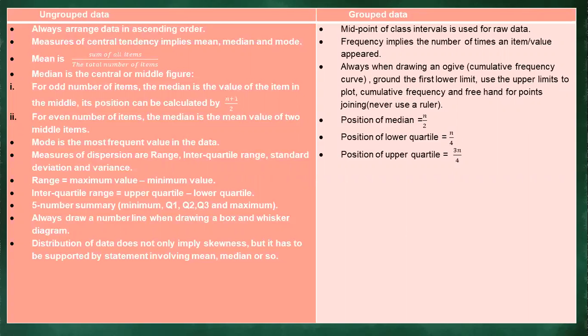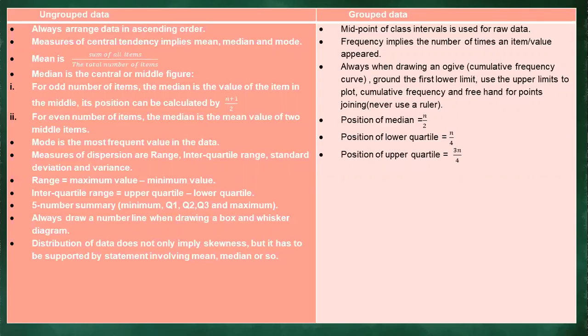And then we go to the grouped data. Under grouped data, we have to focus on what? The midpoint of the class interval is used to represent the data. So this one of class interval is very, very important under grouped data. I think we are going to have a question where we have grouped data, then I will explain around this one of class intervals. And then the frequency as well. What does it mean under grouped data? The frequency is very important.